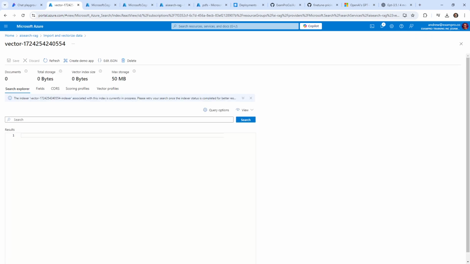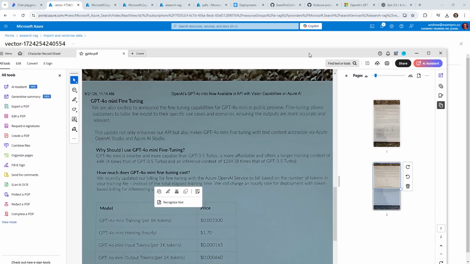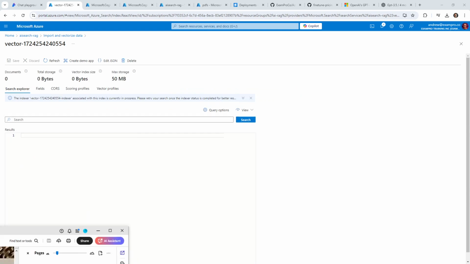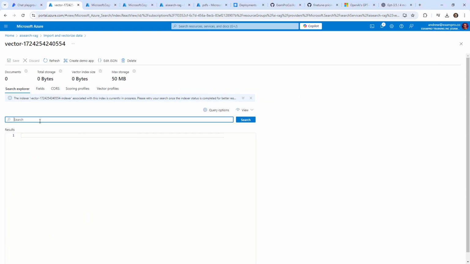I already forgot. This one has about GPT-4 fine-tuning. So I'm just reading here. We are excited to announce fine-tuning capabilities for public preview. Fine-tuning allows... How much does GPT-4 mini fine-tuning cost? Let's try this. That's new. That's like literally a few days ago.